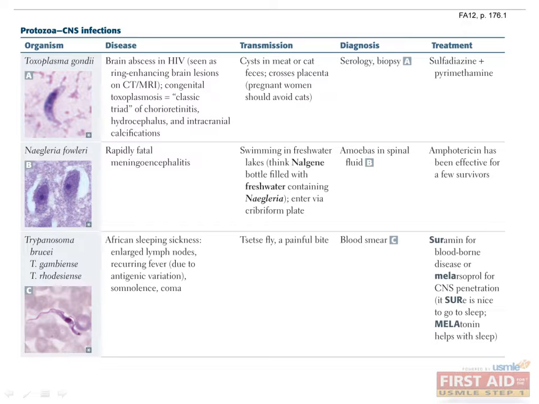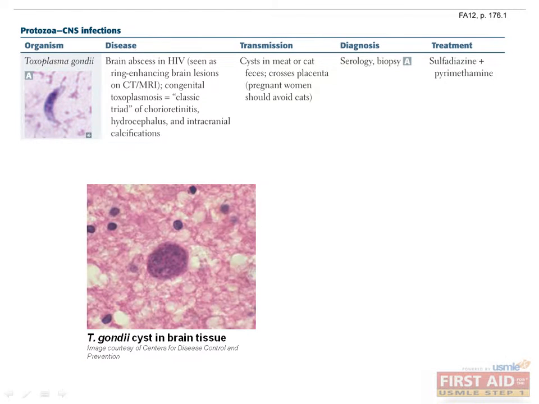Now let's move on to the protozoa which cause CNS infections: Toxoplasma gondii, Naegleria fowleri, and Trypanosoma brucei. Toxoplasma gondii is the T in TORCHES, a mnemonic for remembering infections that cross the placenta and which we will discuss later. A neonate born with toxoplasmosis will present with chorioretinitis, hydrocephalus, and intracranial calcifications.